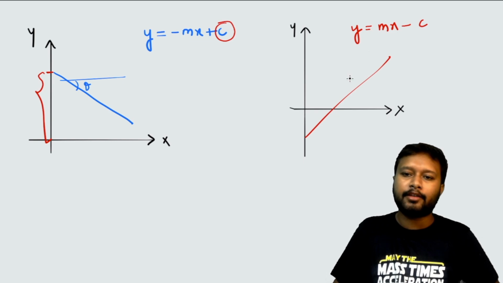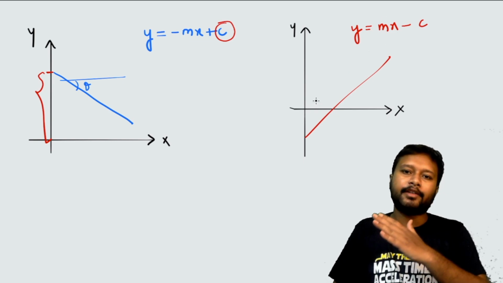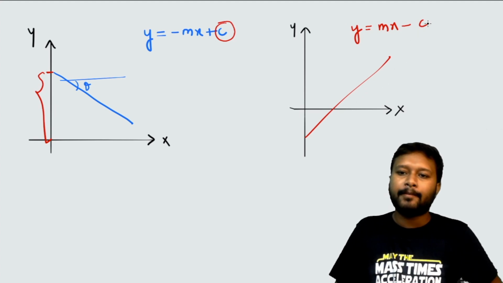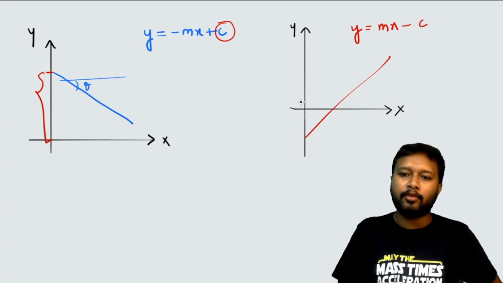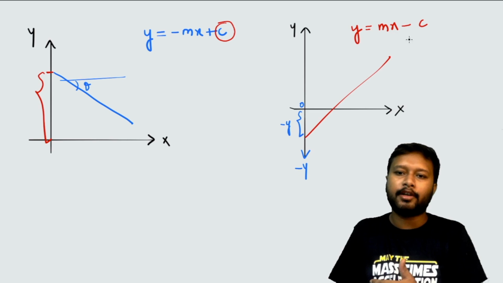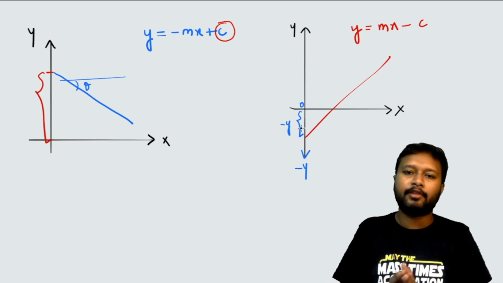Here you can see that the slope is positive, that's why it is inclined at a positive angle to the x-axis, but the intercept is negative, because at this particular point x will be 0, and in this direction you have minus y, right? The y is in the negative direction. So the intercept is negative in this case.